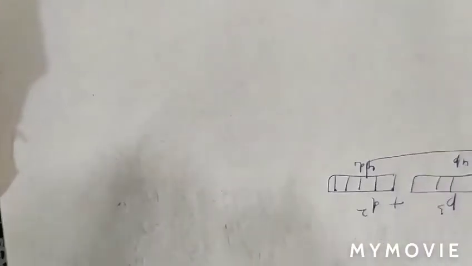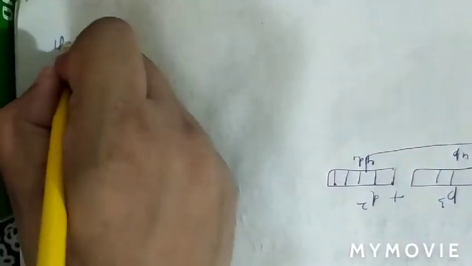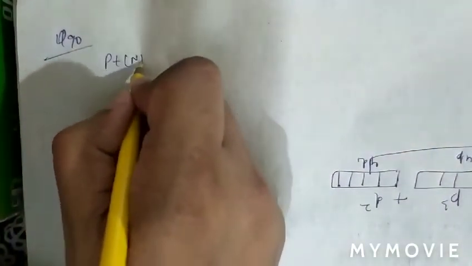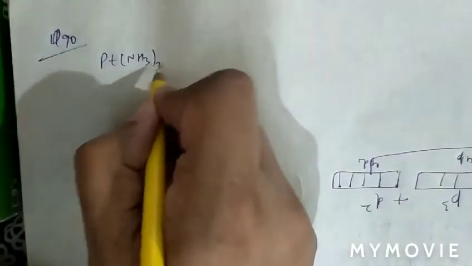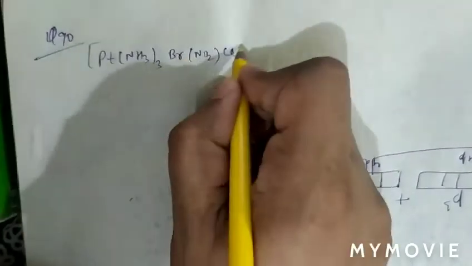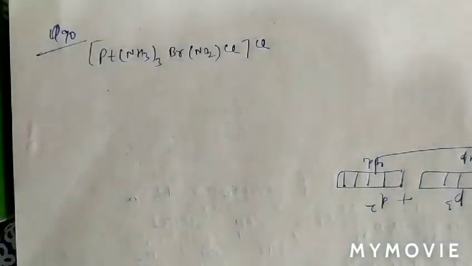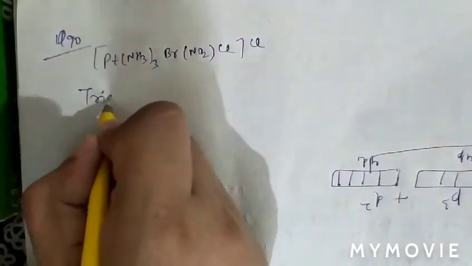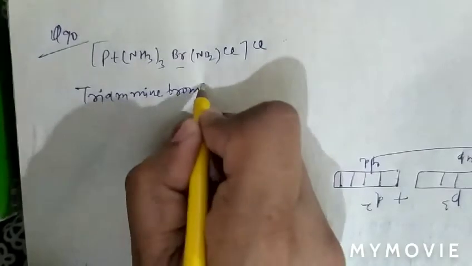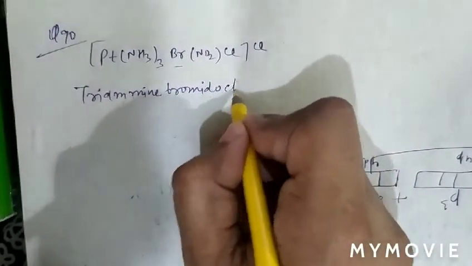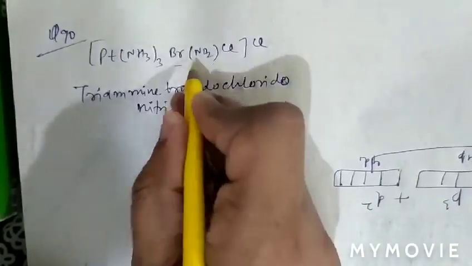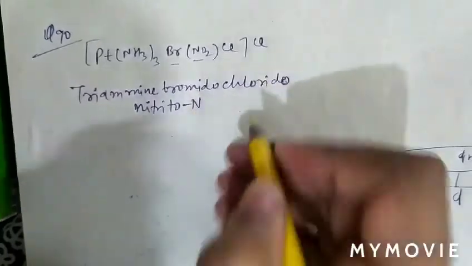Question number 90 is the IUPAC name of [Pt(NH3)3(Br)(NO2)Cl]Cl. We will arrange the ligands first. The ligand names will be triammine, then bromido, then chlorido, then nitrito through N, so nitrito-N, and then platinum.